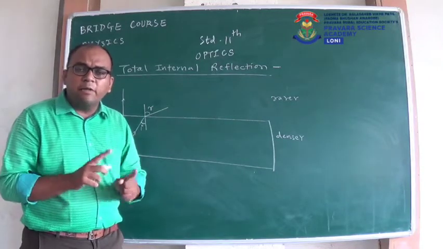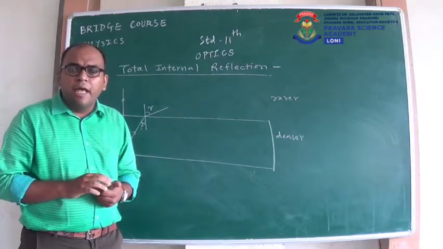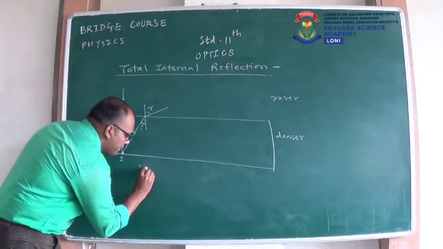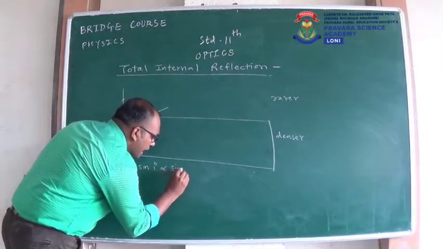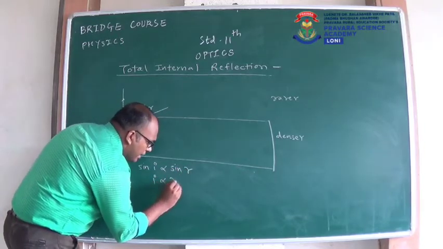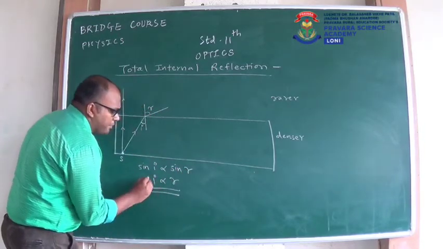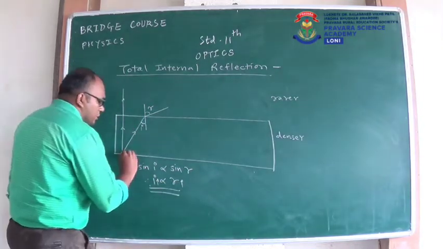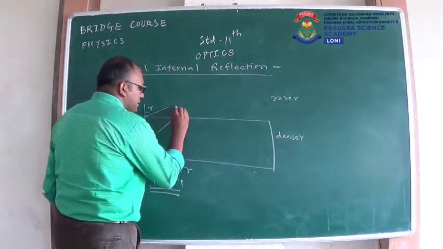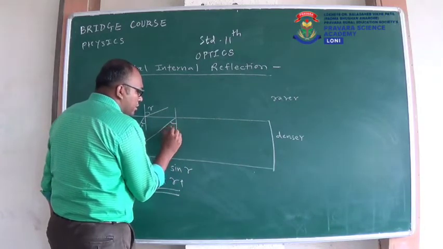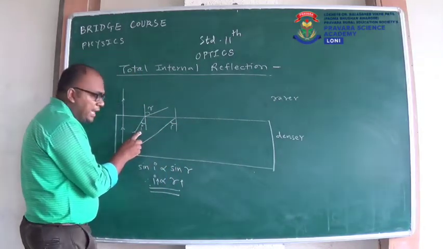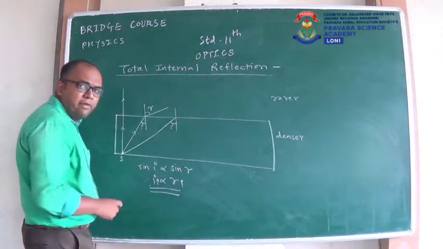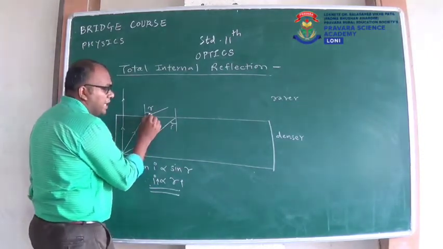If we remove sin, that means I is directly proportional to R. If we increase I, R will increase. So I will consider a different ray like this. This is our normal. So you can see I is increased. As I is increased, R will also increase, and now R will be larger than this.